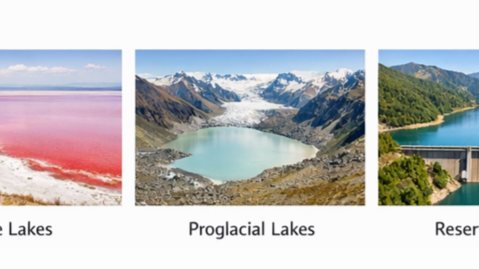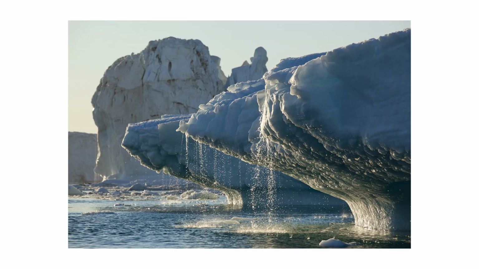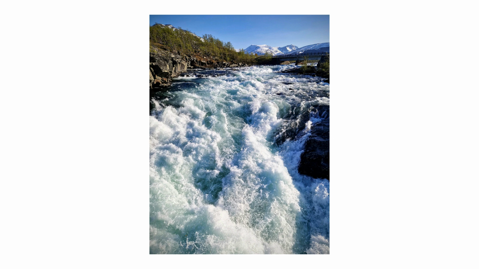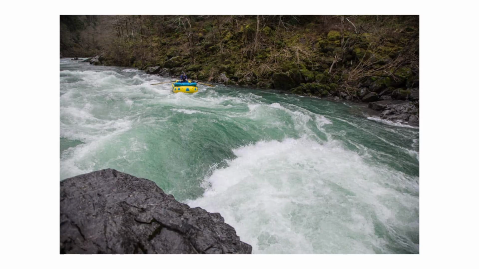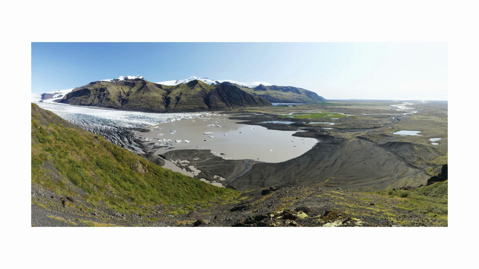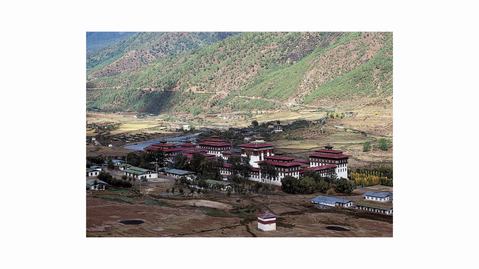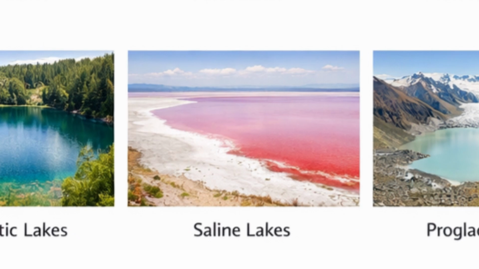Proglacial lakes. These form at the edge of a glacier, held in place by either the ice itself or by ridges of debris pushed ahead of it. As glaciers melt, these lakes grow. If the dam suddenly breaks, the released water can reshape entire valleys in hours. With glaciers retreating across the world, proglacial lakes are becoming more common and pose growing risks to communities in the Himalayas and the Andes.